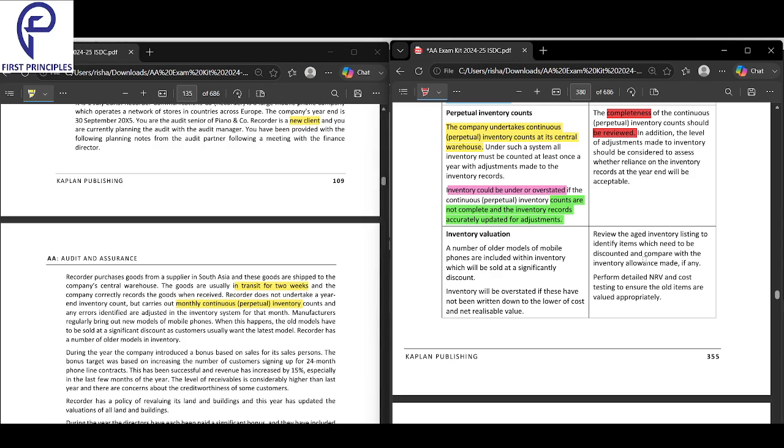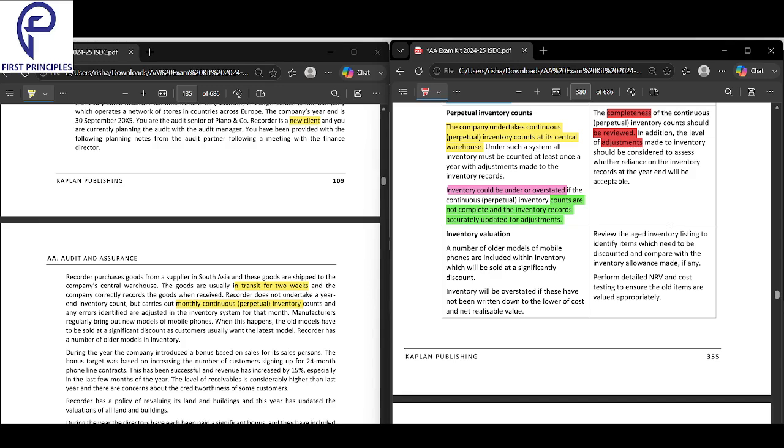Firstly, the completeness should be reviewed. And second, the level of adjustments made to the inventory should be assessed. So first is the completeness of the count. Just make sure all the areas have been counted. Second, the level of adjustments should be considered to assess whether reliance on the inventory records at the year end will be acceptable.